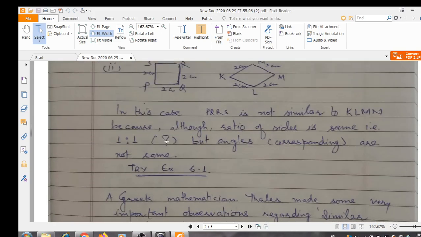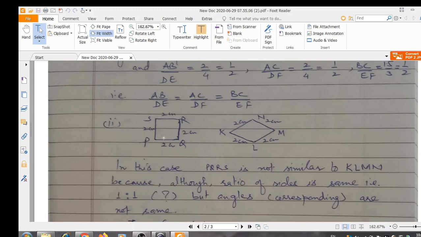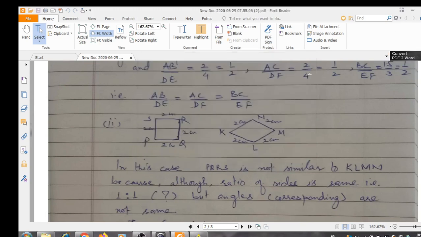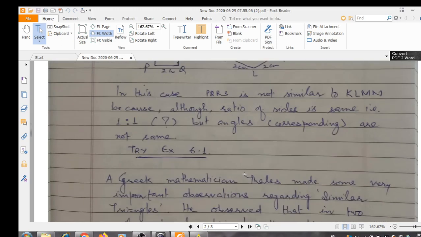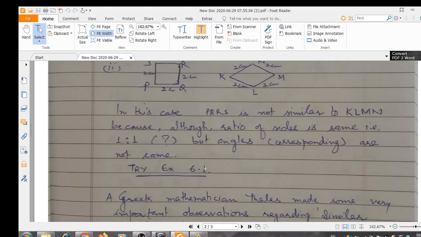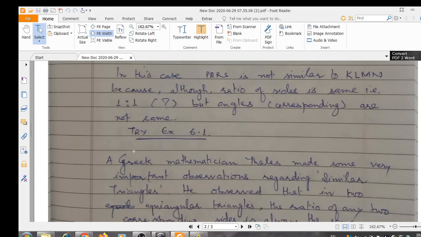Now in the second case, the square is not similar to the rhombus, although sides are doubling, the corresponding angles are not equal. It's a right angle here and it is an acute angle, not right angle. So in this case, this square is not similar to the rhombus. So if you have understood, try exercise 6.1. Okay, let us move further.